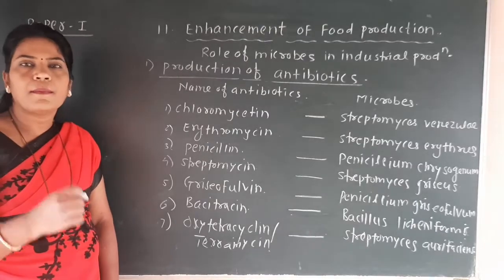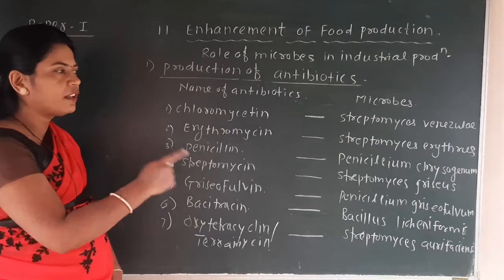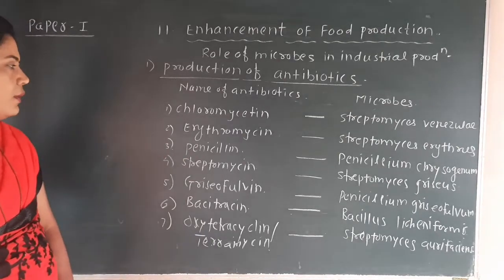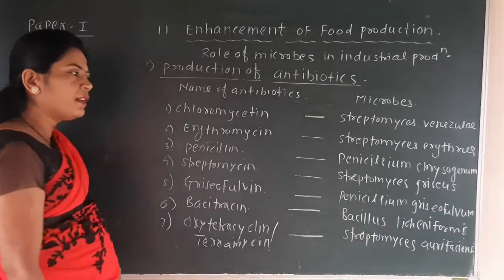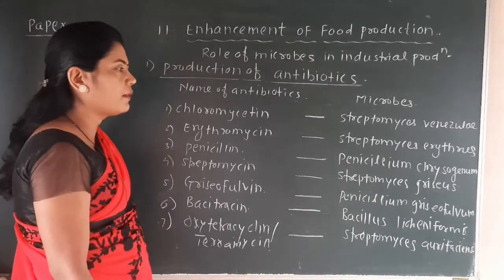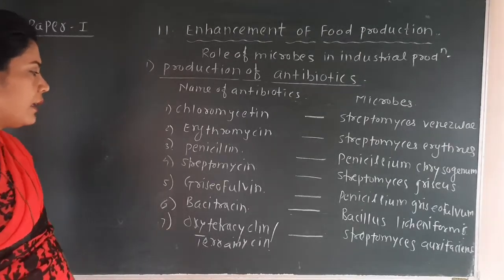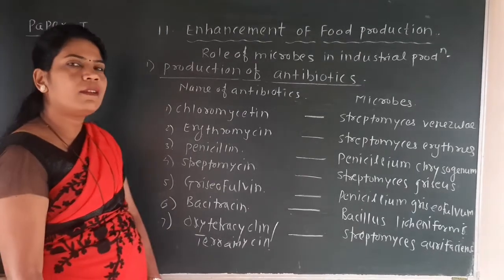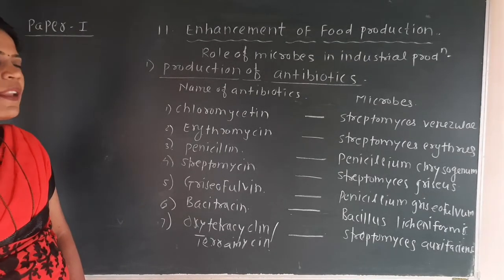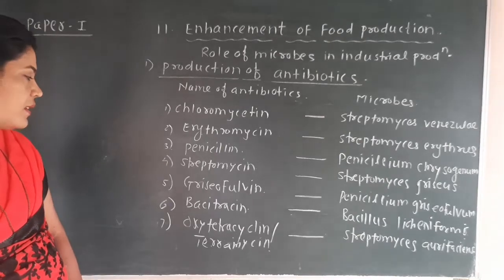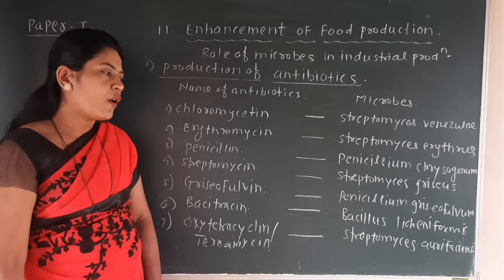Chloromycetin is produced by Streptomyces venezuelae, erythromycin is produced by Streptomyces erythraeus, penicillin is produced by Penicillium chrysogenum, streptomycin is produced by Streptomyces griseus, griseofulvin is produced by Penicillium griseofulvum, then bacitracin is produced by Bacillus licheniformis, oxytetracycline or terramycin is produced by Streptomyces orificans.